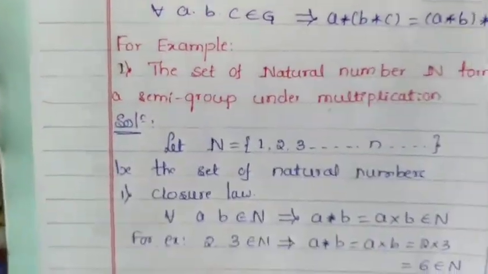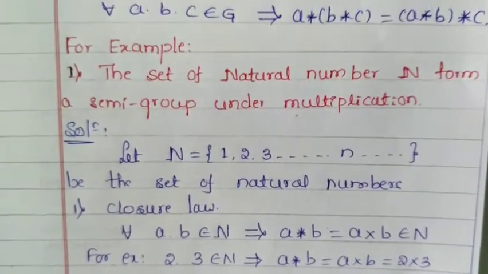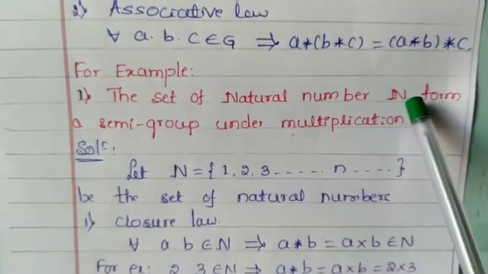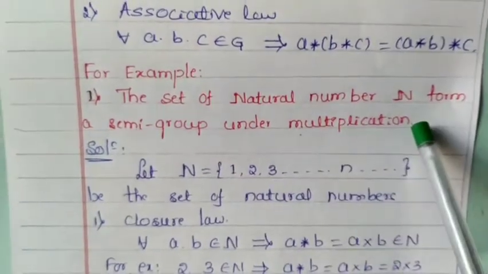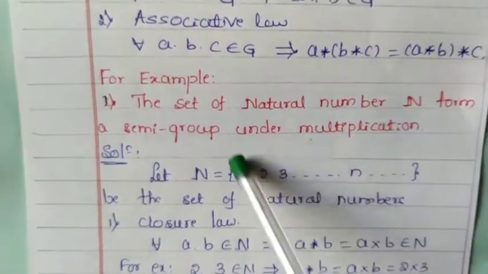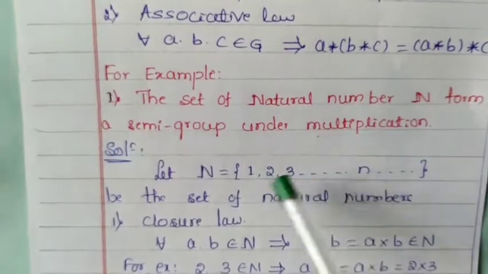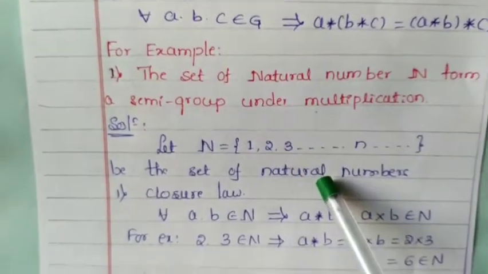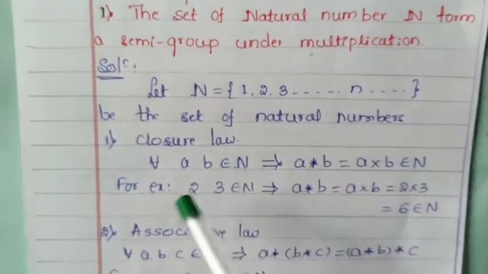Next, take an example of a semi-group. I will consider the set of natural numbers. The set of natural numbers N forms a semi-group under multiplication. To show that, the set of natural numbers N equals 1, 2, 3, 4 and so on, forms a semi-group under multiplication.